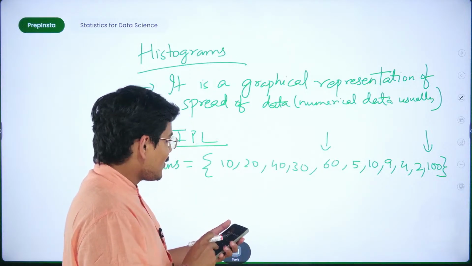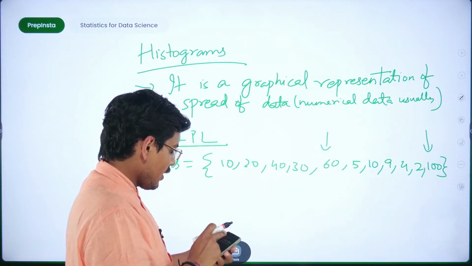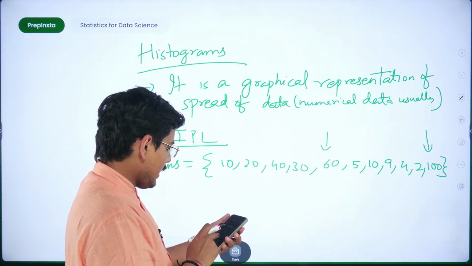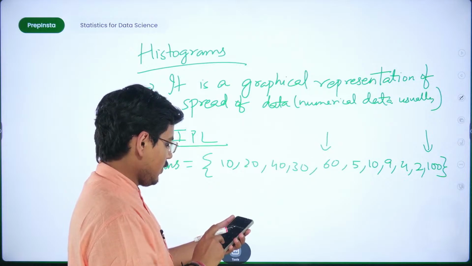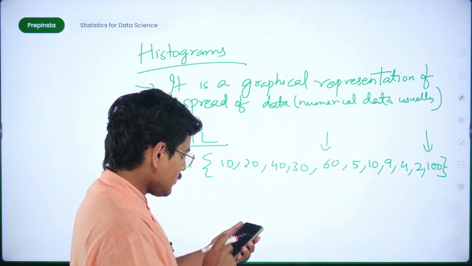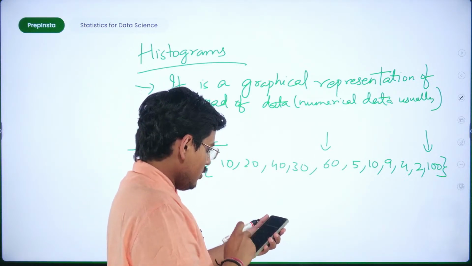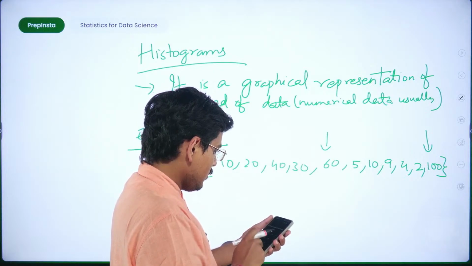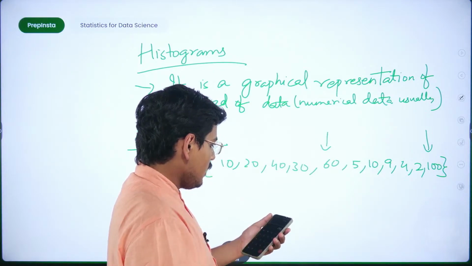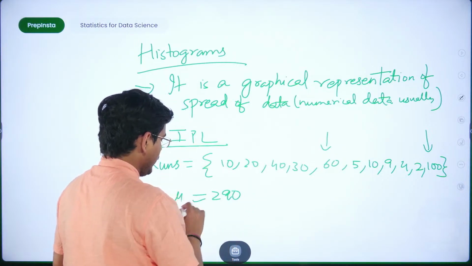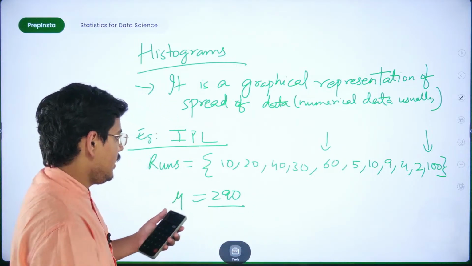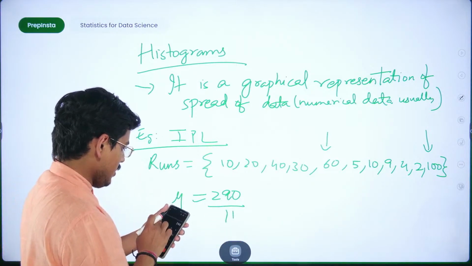Fine. So I'll go ahead and explain how exactly this calculation is taking place here. 290 is the sum. We are trying to take out the mean. 290 is the sum. I divide it by 11.